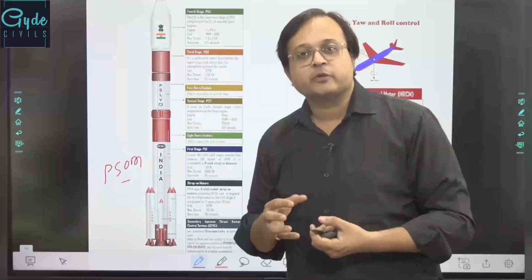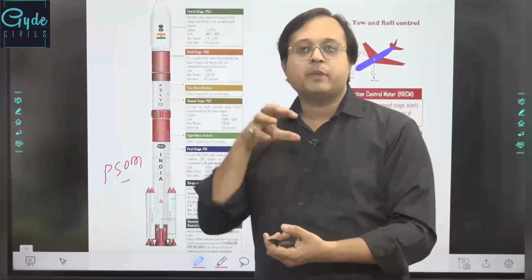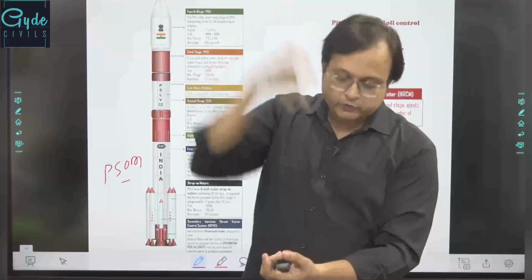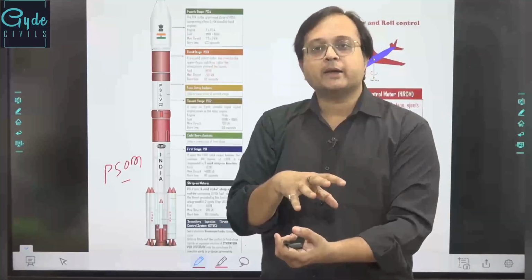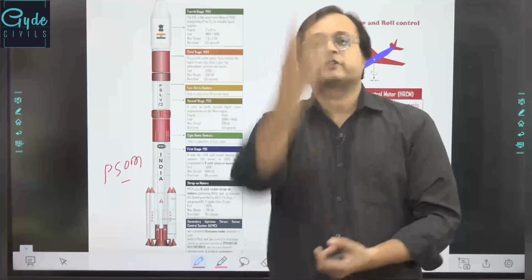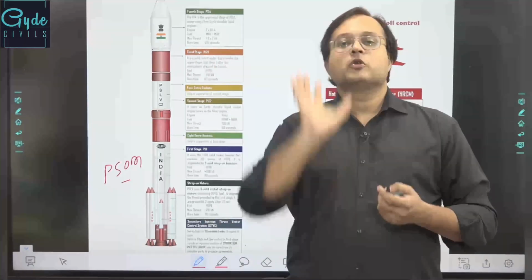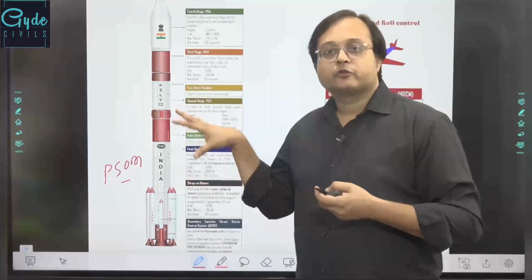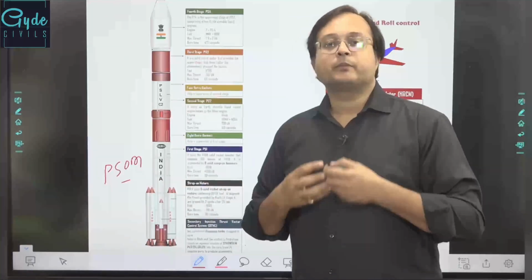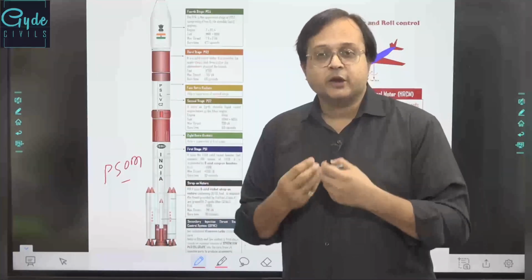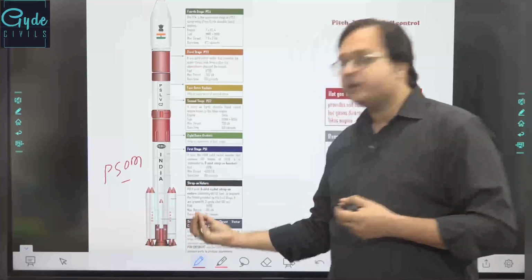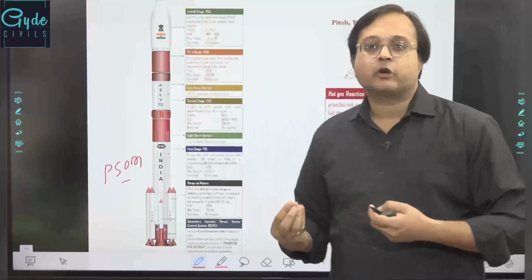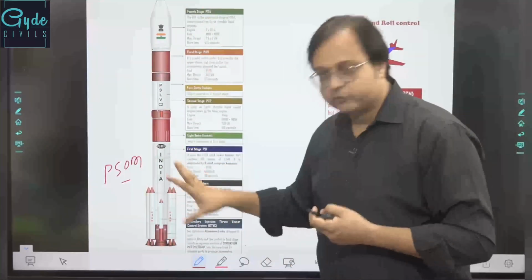Now, any rocket system is based upon the basic mechanism of Newton's third law of motion, action and reaction. The amount of force pushed by the rocket system, an equal amount of thrust is gained by the rocket system to go up into the sky or into space. So over here, the solid fuel system helps in providing the immediate, impulsive upthrust, because it is a kind of explosion created in the solid fuel, and gives an immediate impulse for this launch vehicle.